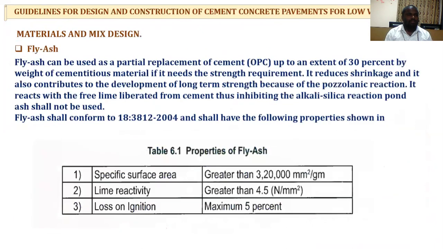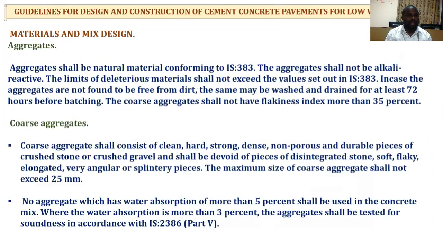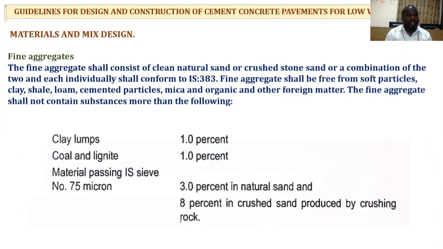material. If it is fly ash, we may use some quantity of the fly ash for the partial replacement of the cement. These are the specific properties of the fly ash. Next, aggregates. We should select the aggregates which satisfy all the requirements of the mix designs. In that, for fine aggregates, we can follow some important points to be satisfied.